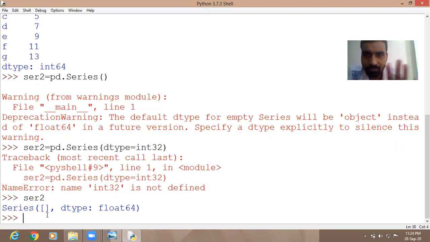That is creating a list, at the time of creation. But you have an empty series named series 2, and in this series we want to insert a data value. Then how will you insert? The series is already created, an empty series. Now in this empty series, how will you enter the data value?